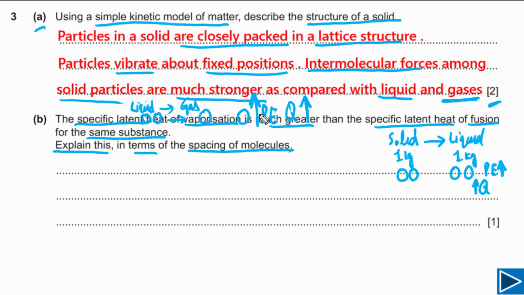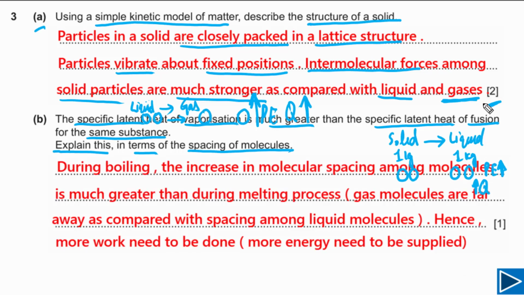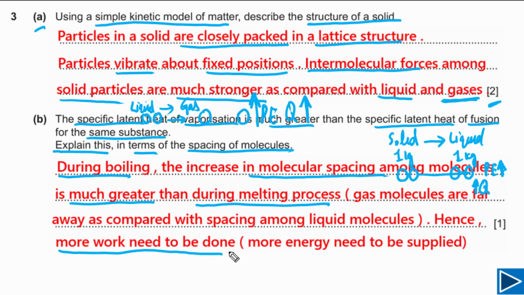So let me explain to you how you can write down your answer. This is how you can write down your final answer. So you can see during the boiling process, means during vaporization, increase in molecular spacing among molecules is much greater than during the melting process. So that's the reason more work needs to be done, or more energy needs to be supplied, when the liquid is changing into gas. So this is how you can answer.